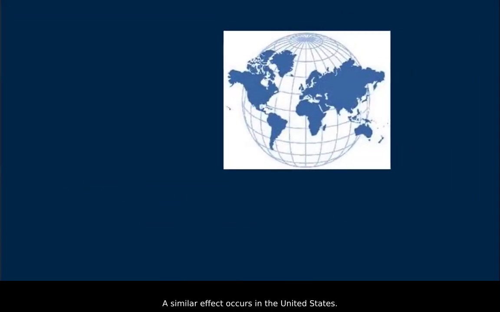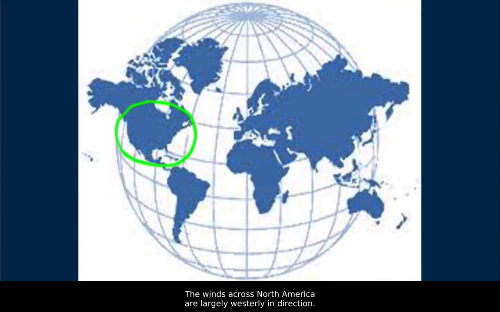A similar effect occurs in the United States. The winds across North America are largely westerly in direction. On the west coast, air moves from the Pacific Ocean to the land. Because of water's high specific heat, water in an ocean doesn't vary much in temperature from summer to winter. Water is warmer than air in the winter and cooler than air in the summer. In winter, water warms the air that moves over it, and the air warms the west coastal regions of North America. In summer, water cools the air, and the west coastal regions are cooled.